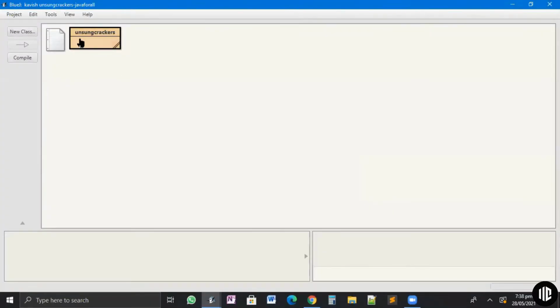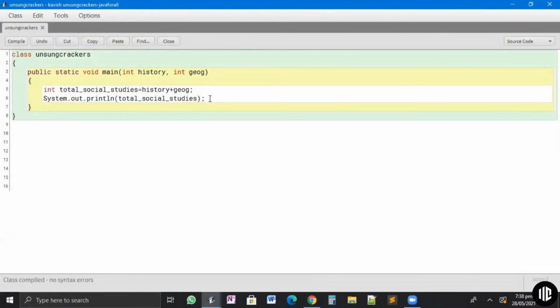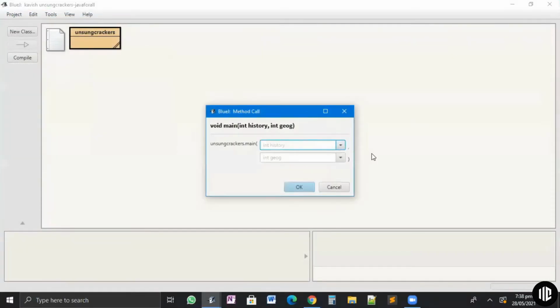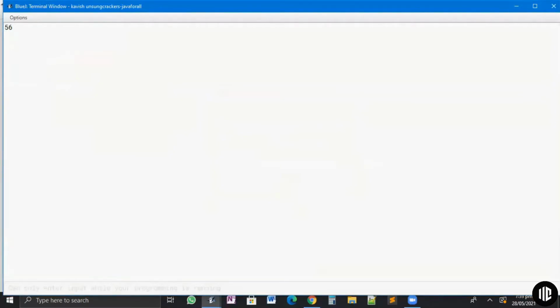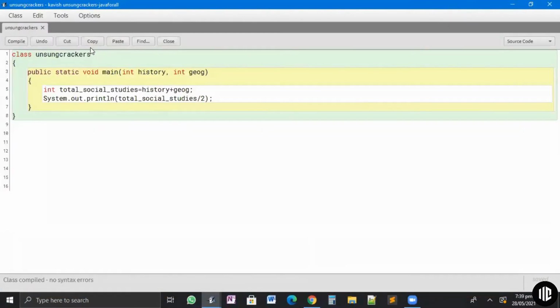So my program has given me the total in history and geography. For example, if I had to find the average in history and geography, I would do total divided by 2, because there are two things, history and geography. And if I have to find the average of two things, I divide by 2. So again, let's take the same marks. 80 in history and 33 in geography. What is the average of these two? 56.5. The computer will only show 56 for a reason, which I'll explain. But you're correct, 56.5. So now this is the processing that's happening.